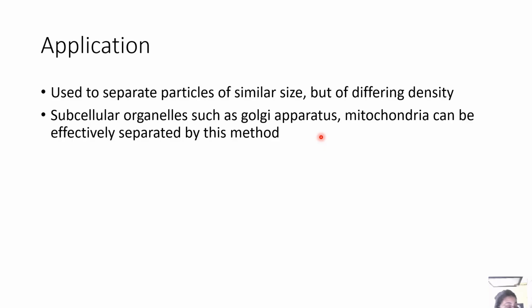Now if we talk about isopycnic centrifugation, the principle is that particles are separated based on buoyant density, independent of size or shape, right? So each particle migrates until it reaches the point in the gradient where the density of the medium equals its own. Then it stops. So how is it done?